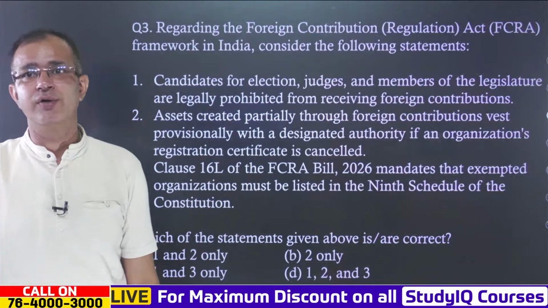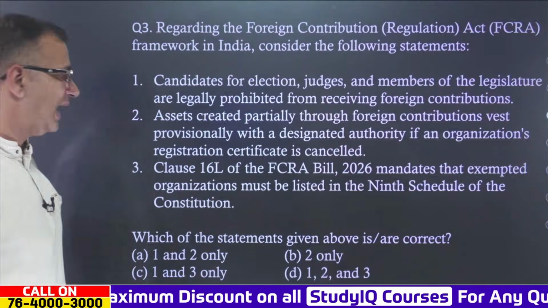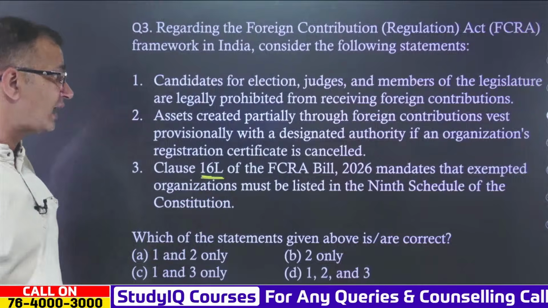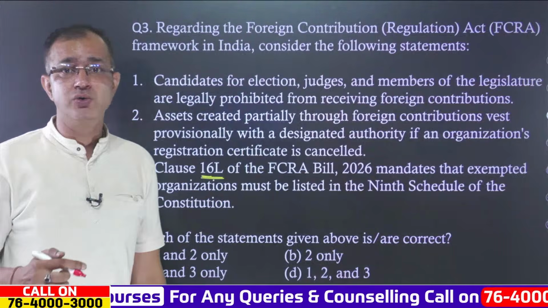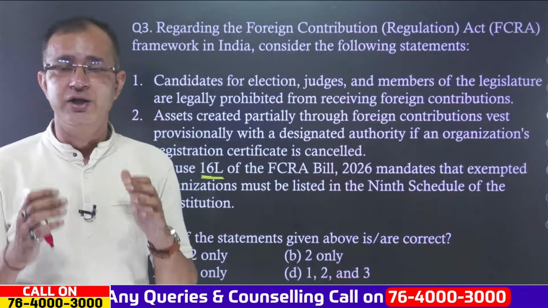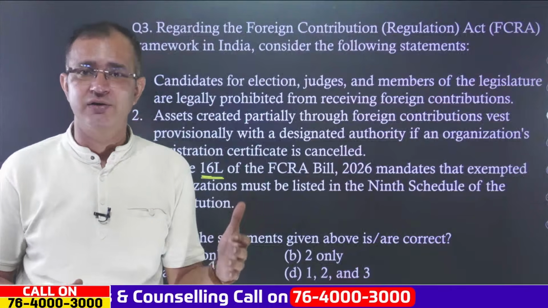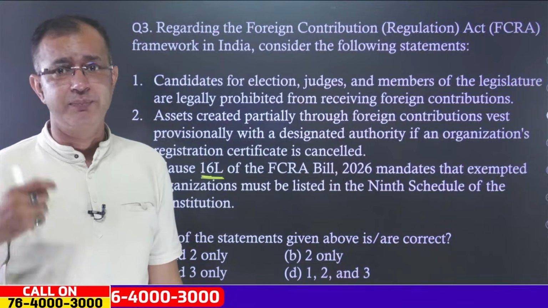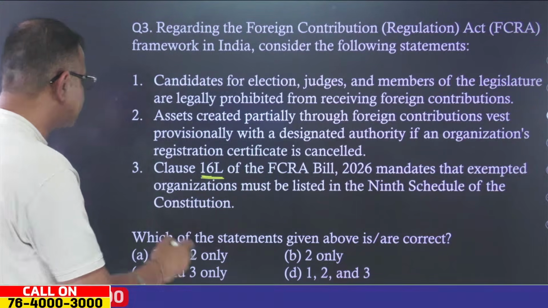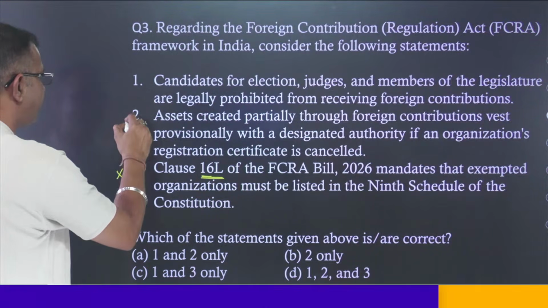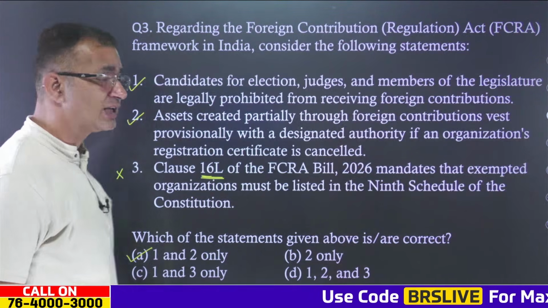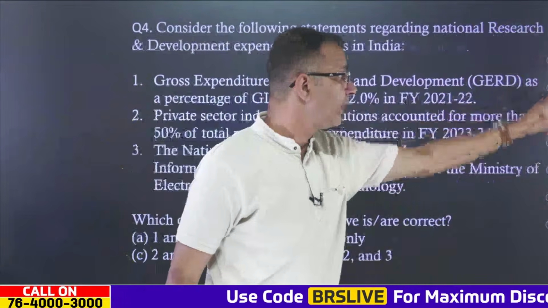So, once again over here, when it comes to clause 16L of the FCRA. So, what is this clause 16L of the FCRA? It is basically about exemption of the NGOs or exemption of the civil society organizations in the matters of the public interest, and that is why the third is incorrect, but we have first and second which are correct, and thereby the answer is A, that is 1 and 2 only.